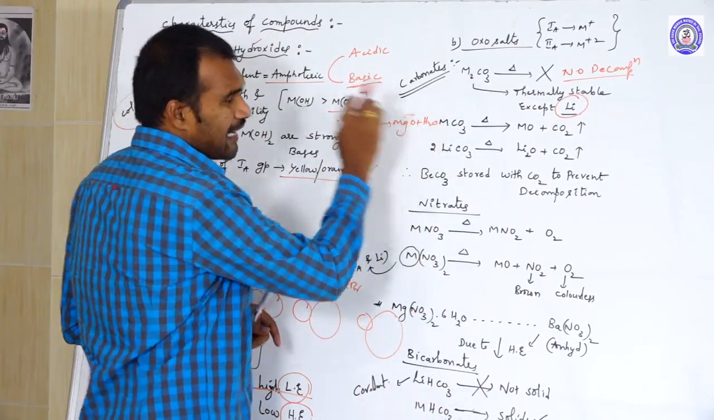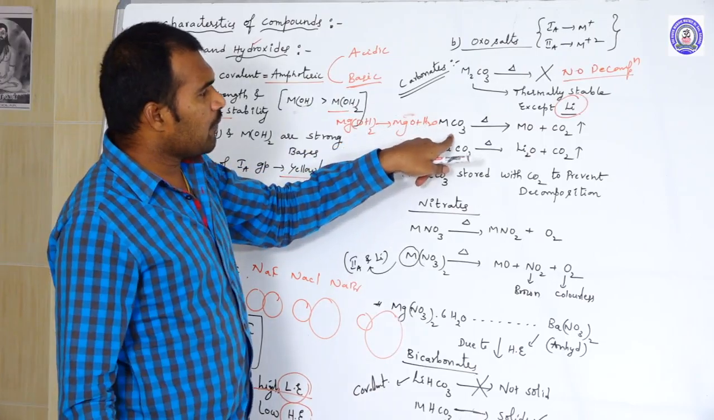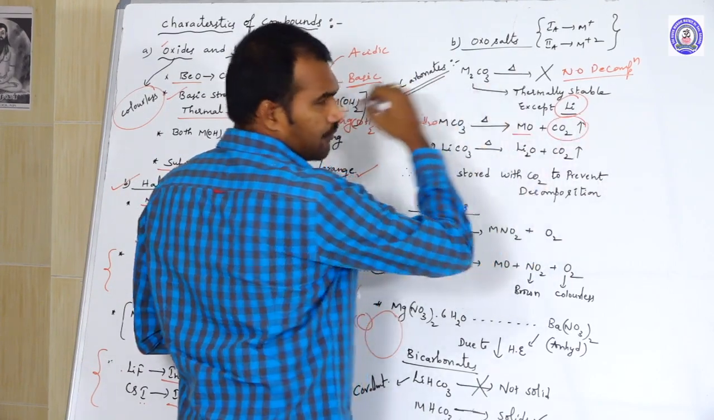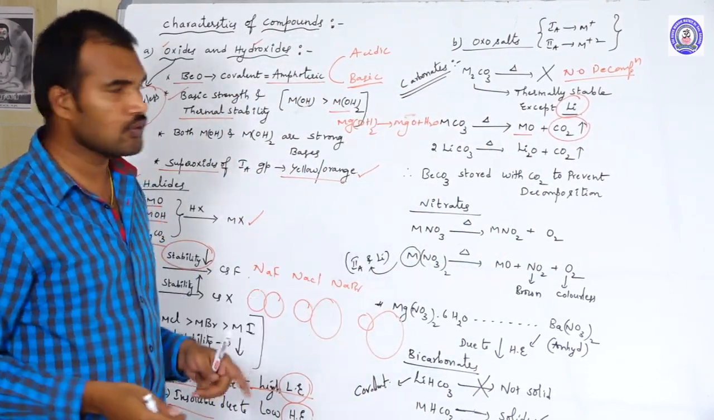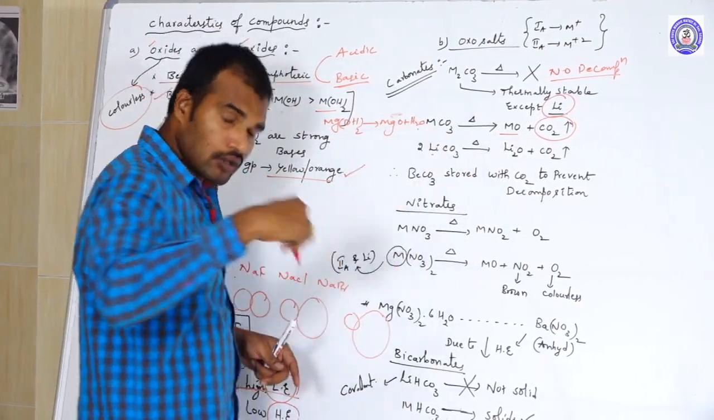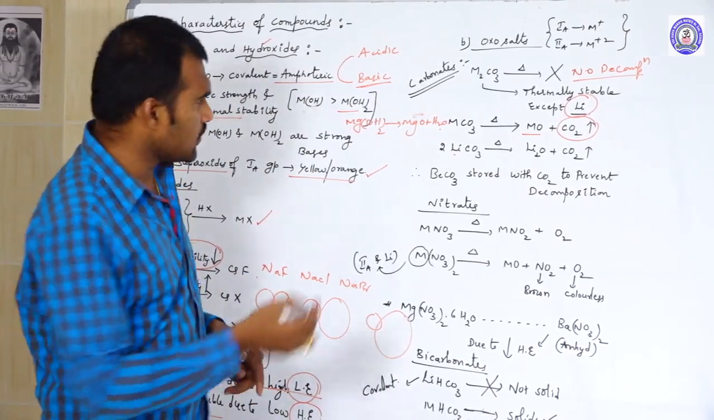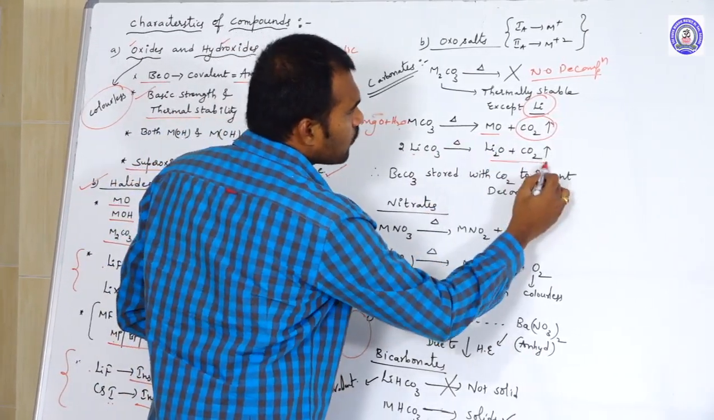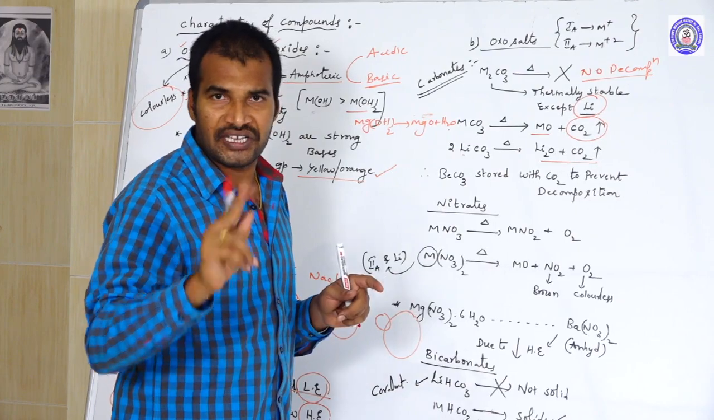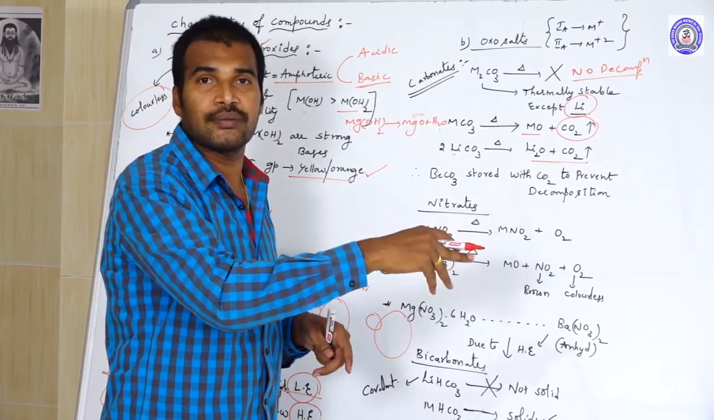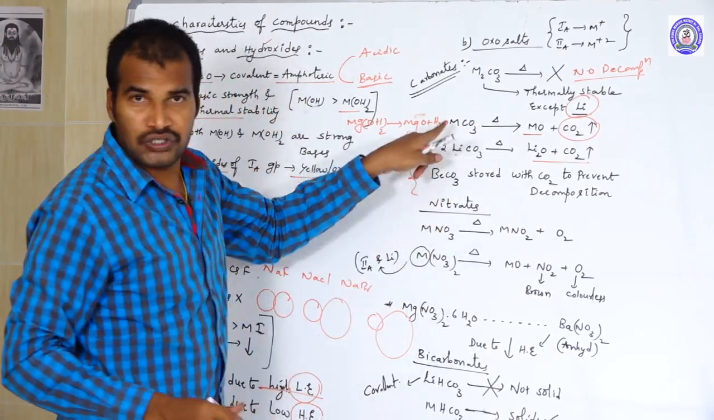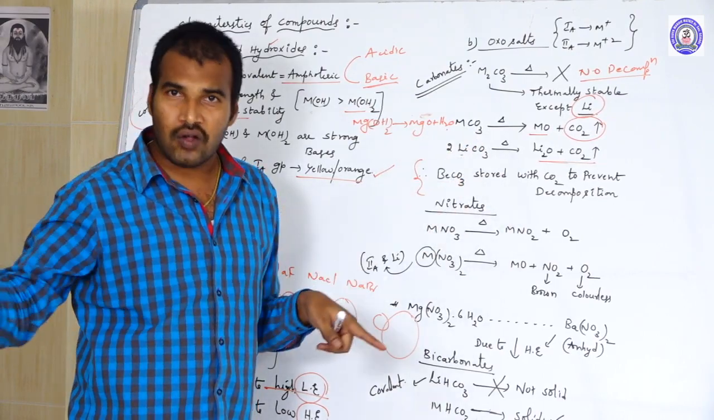Coming to the 2A metal carbonates, on heating they split into metal oxide and carbon dioxide. In addition to the 2A group elements, lithium carbonate also, on heating, decomposes into oxide and carbon dioxide. So 2A group carbonates and lithium carbonate can both decompose, but all 1A group carbonates except lithium cannot decompose. So all 2A carbonates decompose into oxide and carbon dioxide.